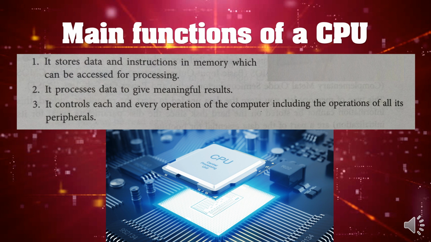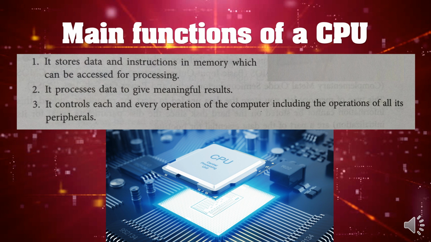Now, as we know that CPU is considered as the brain of the computer, whatever data is received from the user as an input, that data is sent to the processor to make it a meaningful result. It controls each and every operation of the computer, including the operations of all its peripherals.